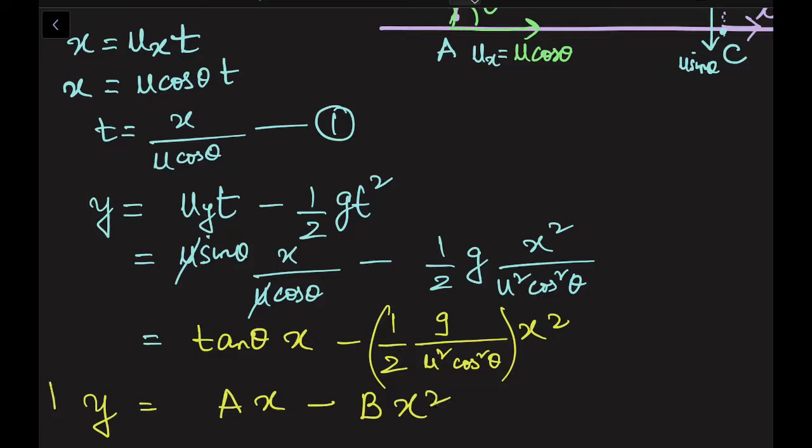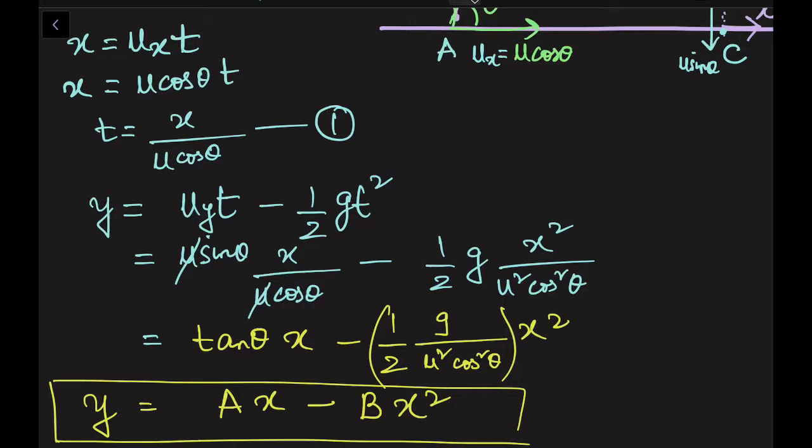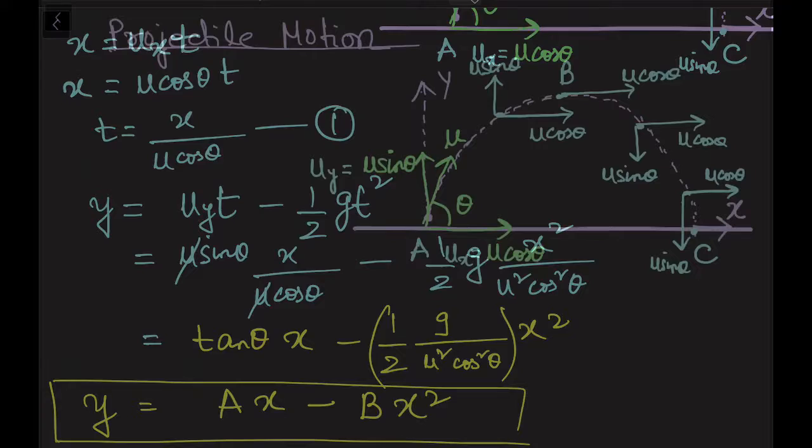So look at this equation, y equals ax minus bx square. This is a quadratic equation in x. This kind of equation is nothing but the equation of a parabola. So from here we can prove that yes, the trajectory of this ball is a parabola.